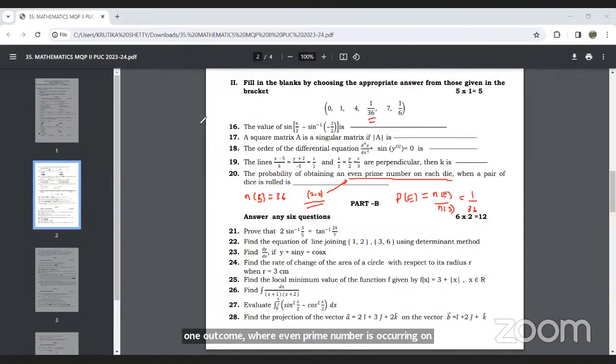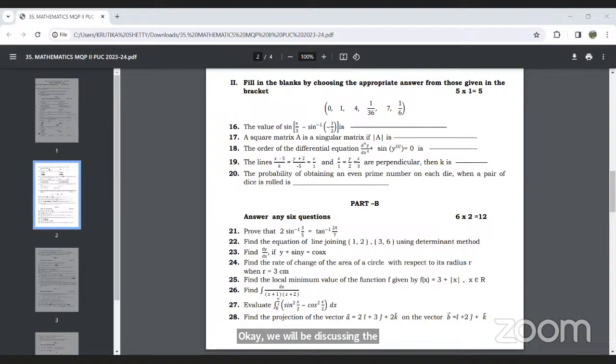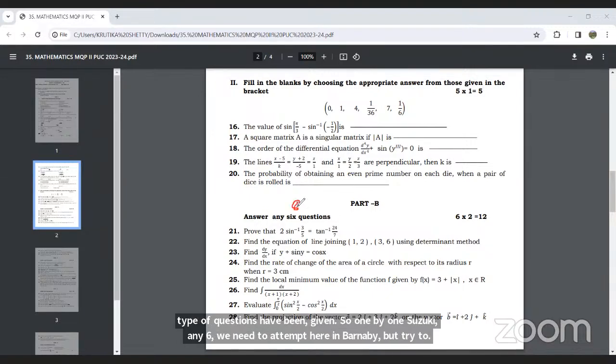So we have covered the part A section, all the objective types. Next we will be discussing part B. From part B, I think we have solved most of the questions. The same type of questions have been given. Any 6 we need to attempt here in part B, but try to prepare at least 8 questions.